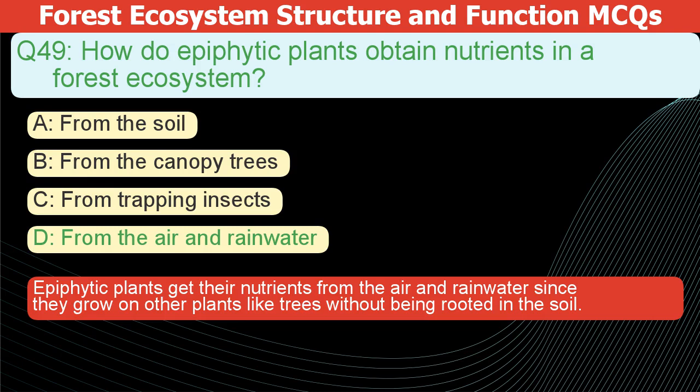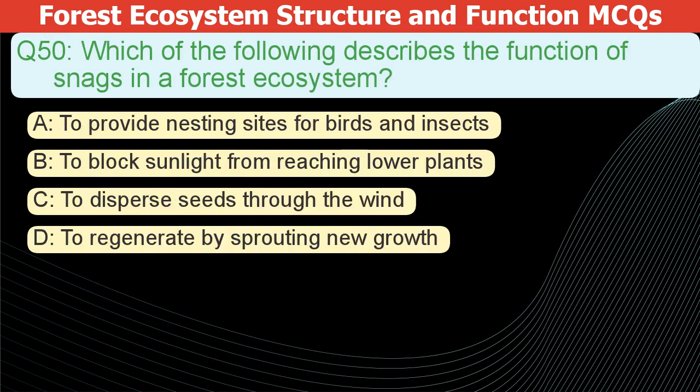Epiphytic plants get their nutrients from the air and rainwater, since they grow on other plants, like trees, without being rooted in the soil. Which of the following describes the function of snags in a forest ecosystem?